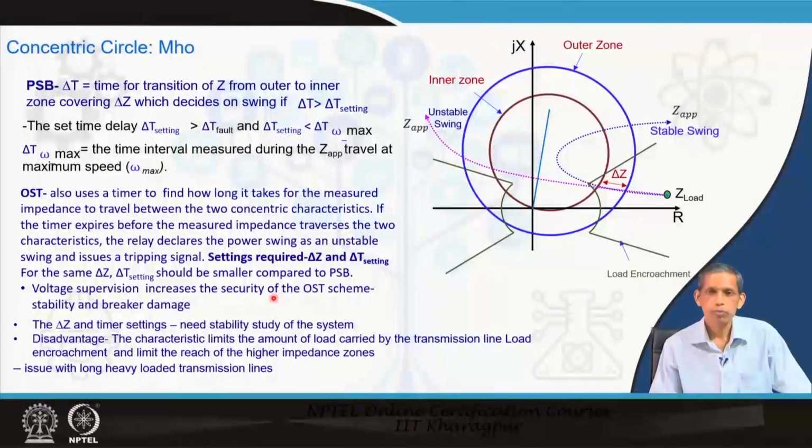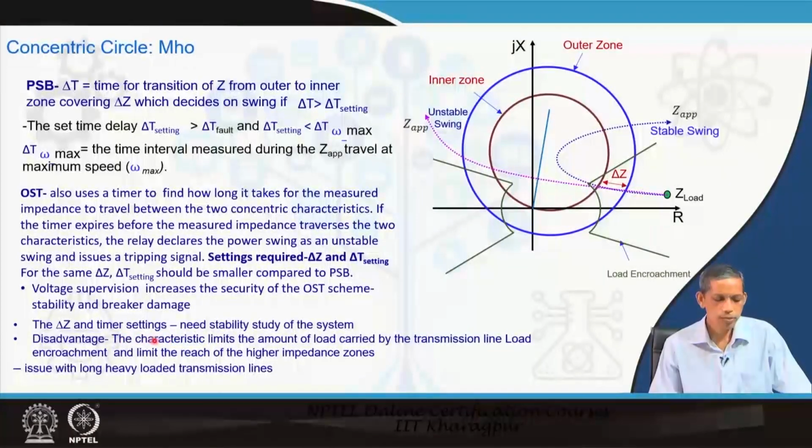So, that possible breaker damage can be avoided. Even when the tripping is detected, it is delayed till the corresponding delta becomes smaller in general, so that possible breaker damage can be avoided.